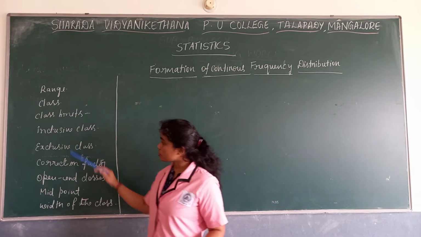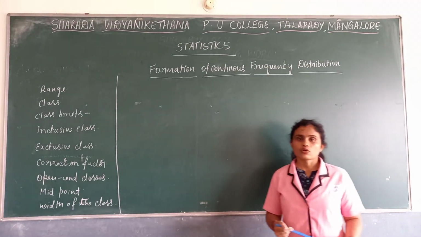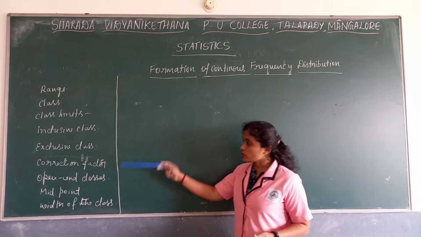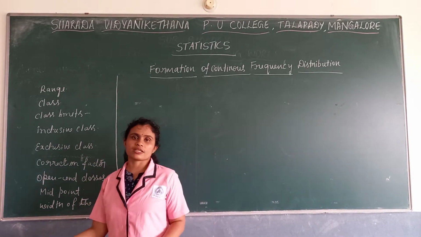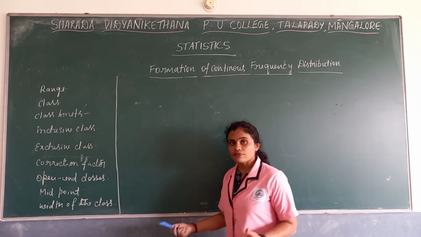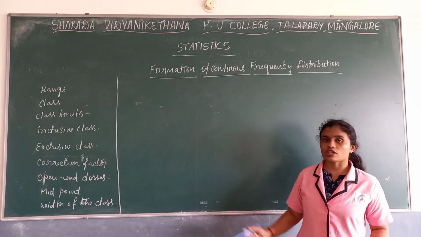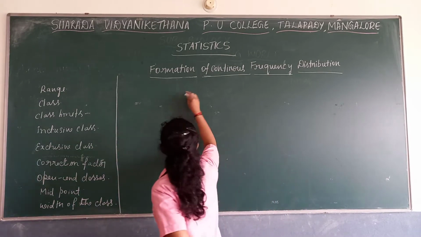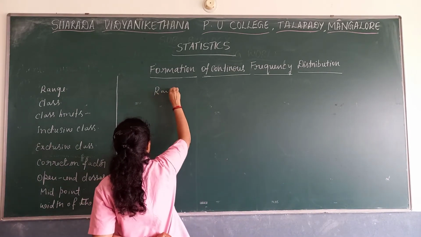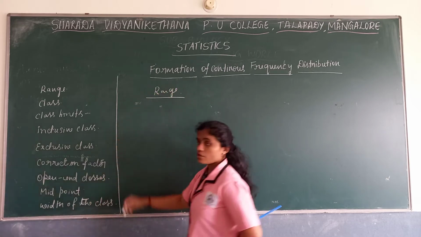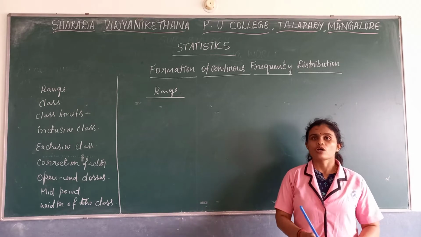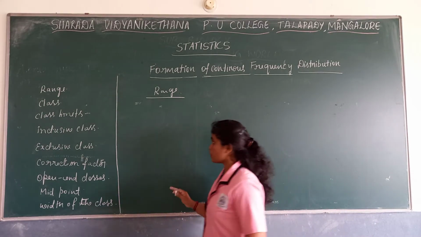Now we will see what these terms are, then we can go for the formation of continuous frequency distribution. Before moving in, we will see what the rules and terms are. So firstly I will take range. What is range? Range is the difference between the highest value and the lowest value in a particular data.